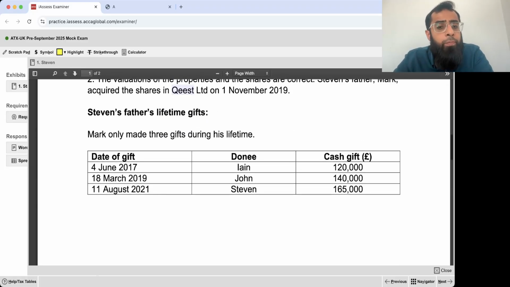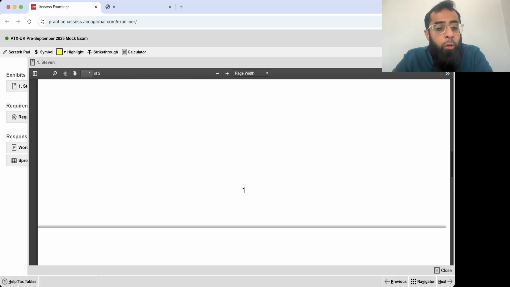We'll look at it. Stephen's father's lifetime gifts. Mark only made three gifts during his life. June 17, a cash gift of £120,000. March 19, a cash gift of £140,000. August 21, a cash gift of £165,000. We'll look at all of these things in detail.